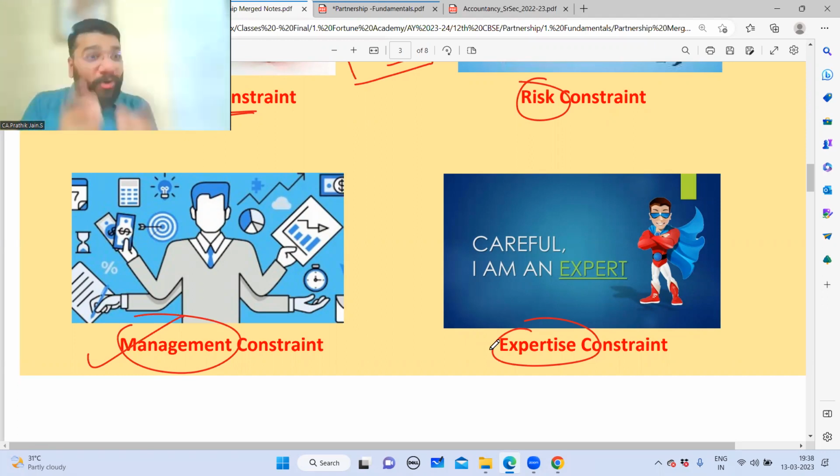But when you take that expert also as a business partner, if he's doing something wrong, you can make him equally responsible for that loss. So if you want an expertise, take an owner who will own what he is doing. And if you have more than one owner, obviously it is not possible in the sole proprietorship concern, because in a sole proprietorship concern, there can be only one owner. If you want more than one owner, then you have to look up to partnership or LLP or companies. So this is the basic idea behind why the partnership form of business comes into the picture.